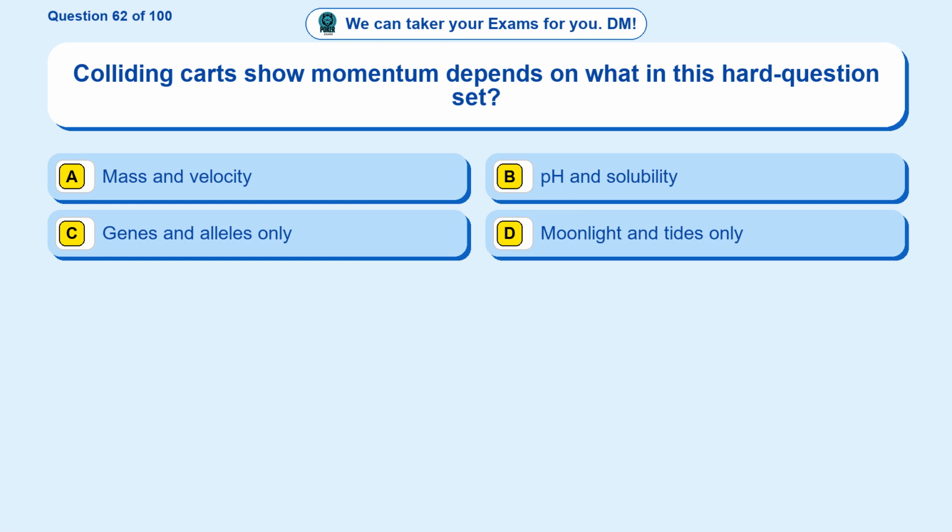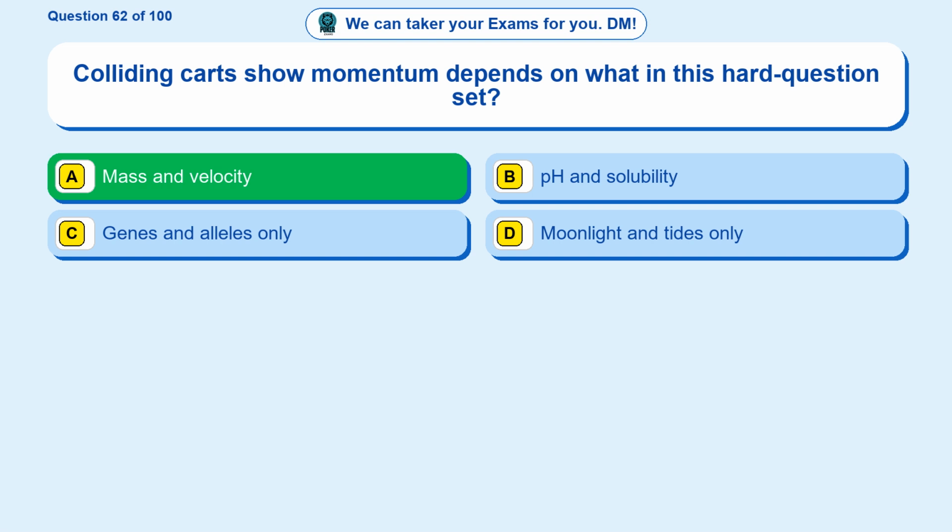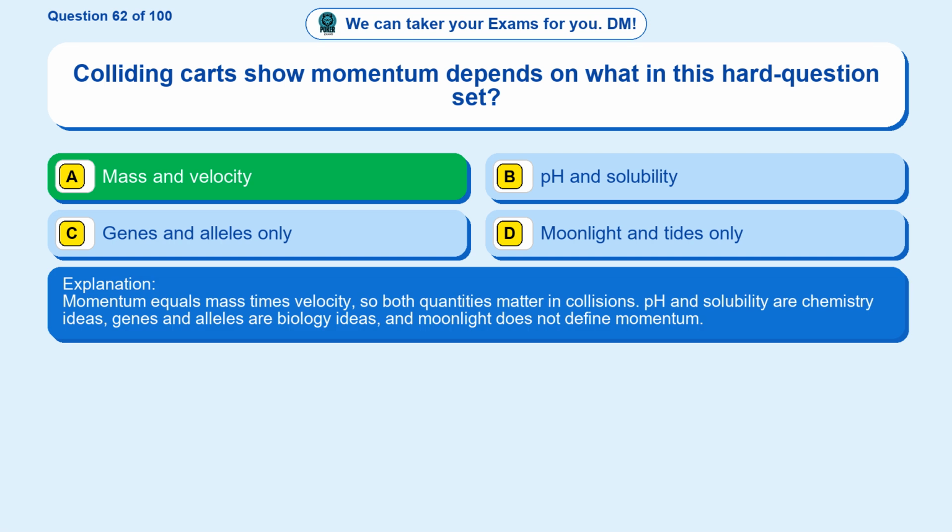Question 62. Colliding carts show momentum depends on what in this hard question set? Option A, mass and velocity. Option B, pH and solubility. Option C, genes and alleles only. Option D, moonlight and tides only. The correct answer is option A, mass and velocity. Momentum equals mass times velocity, so both quantities matter in collisions. pH and solubility are chemistry ideas, genes and alleles are biology ideas, and moonlight does not define momentum.